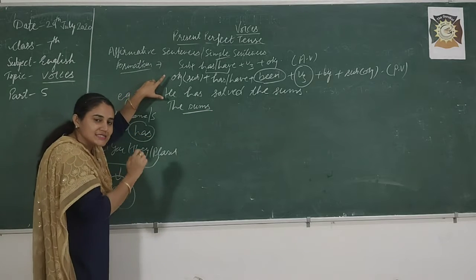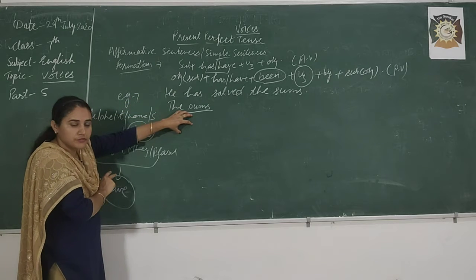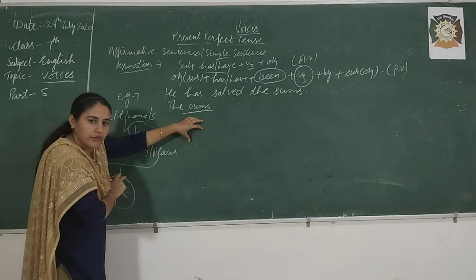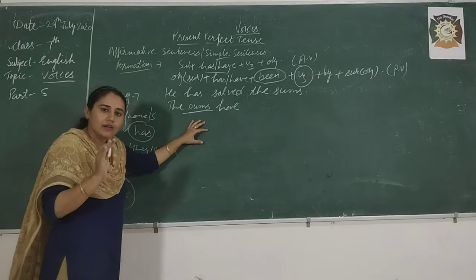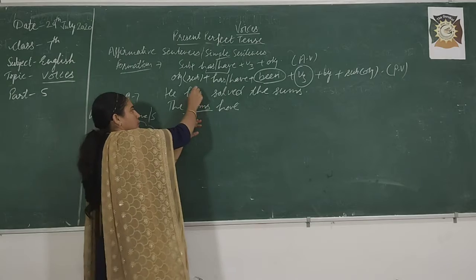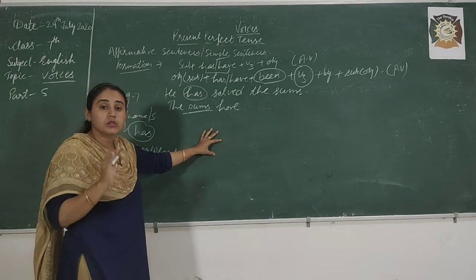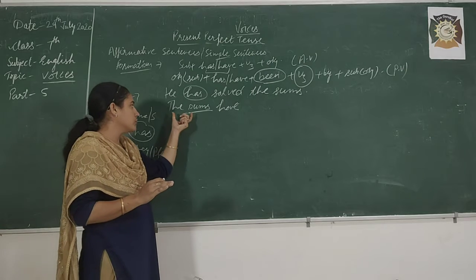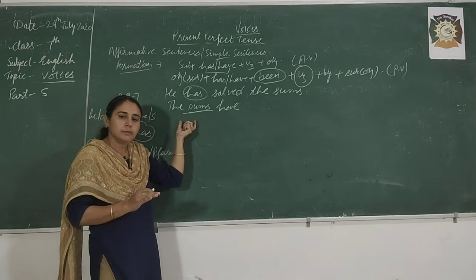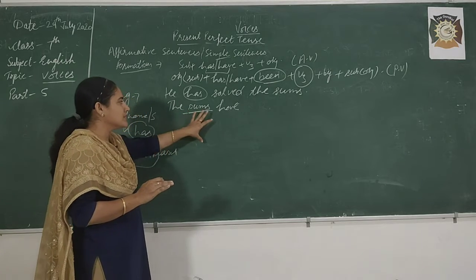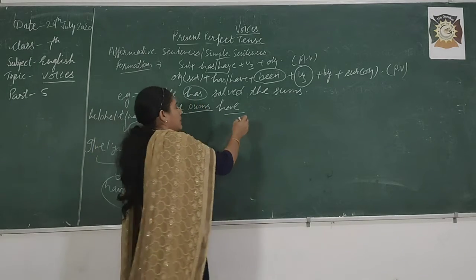The sums is singular or plural? It is plural. So with plural, what do we have to use? Has or have? Have, yes. We have to write have. You have the habit of just following the helping verb of the active voice. No, dear students, you should not do this. You have to focus on the object, which is performing as your subject in the passive voice, right? The sums have, then what do we have to use? Been. Good.